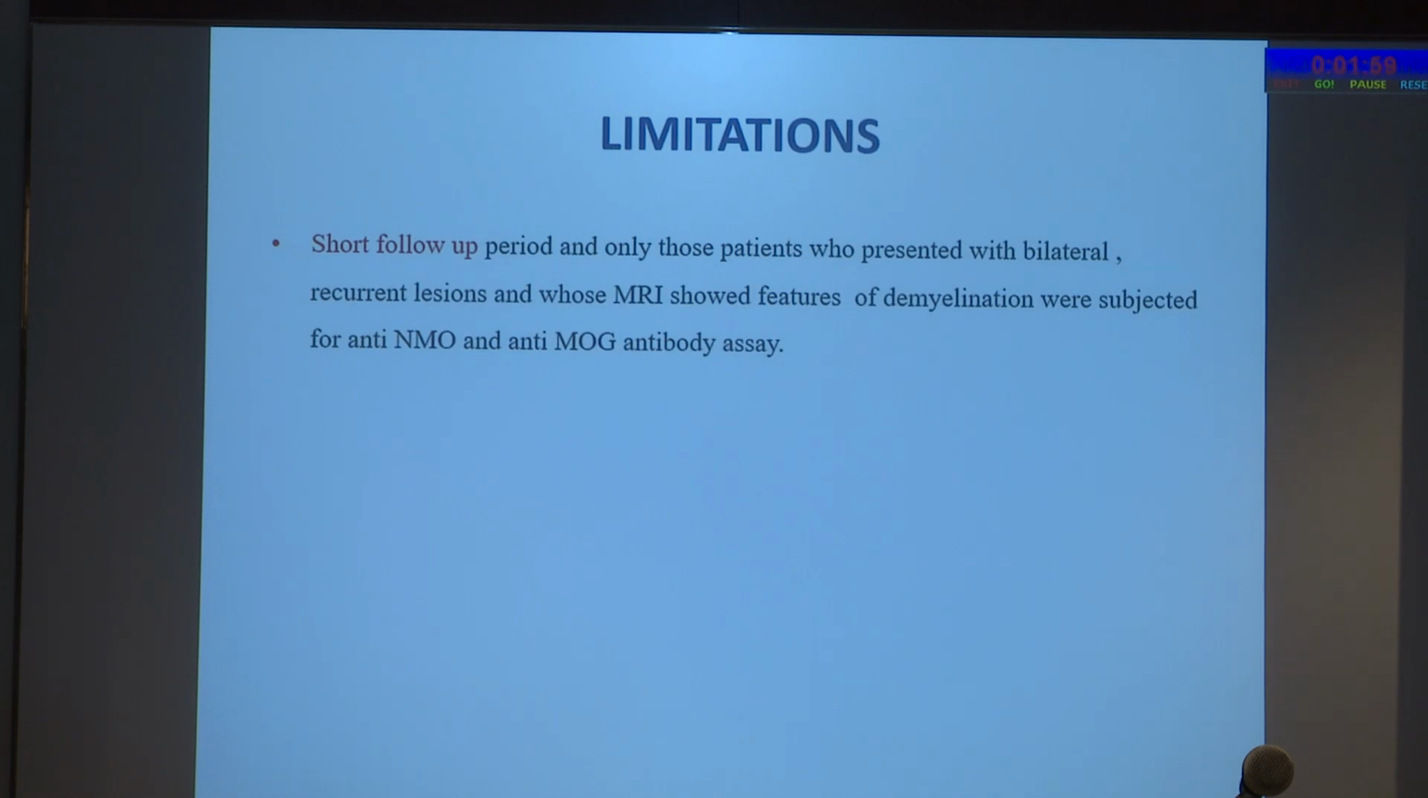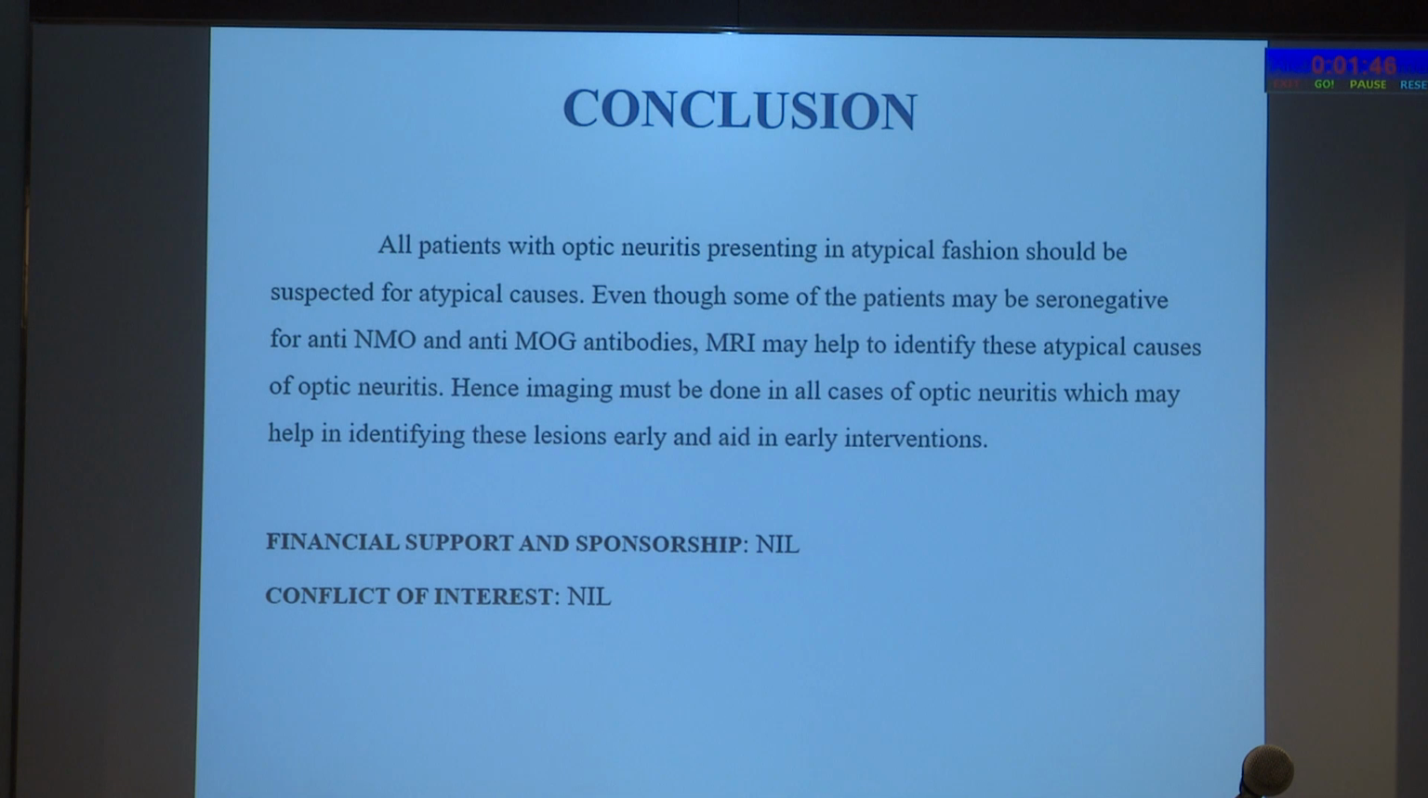Limitations: short follow-up period, and only those patients who presented with bilateral recurrent lesions and whose MRI showed features of demyelination were subjected to anti-MOG, anti-NMO antibody assay. We conclude that all patients with optic neuritis presenting in atypical fashion should be suspected for atypical causes such as anti-MOG antibody disease or MOG associated disorder.